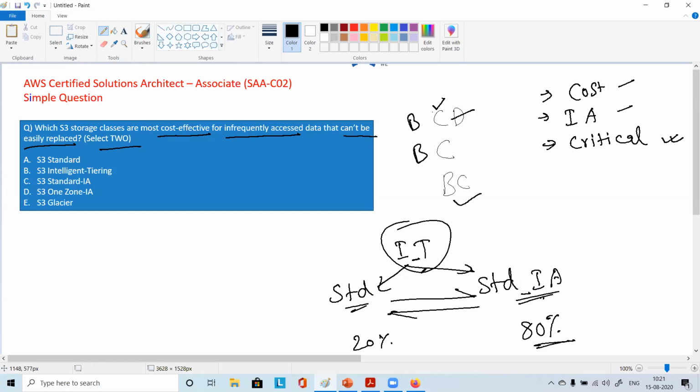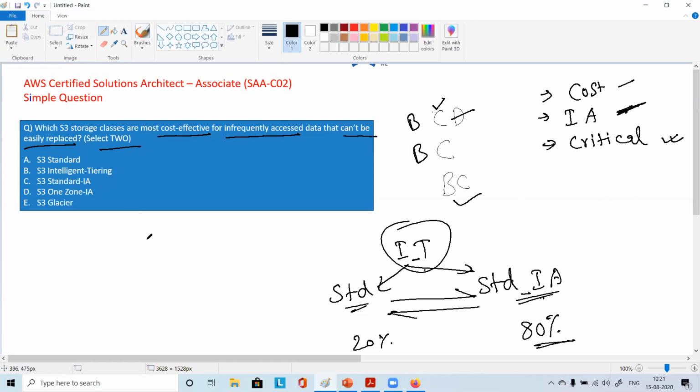Second, the infrequent access category clearly says it is for infrequently accessed data, whereas Intelligent-Tiering is for unknown types of data, where we don't know whether data is frequently accessed or not. So in that case, Intelligent-Tiering may not be an option with respect to infrequently accessed data, as the question says.